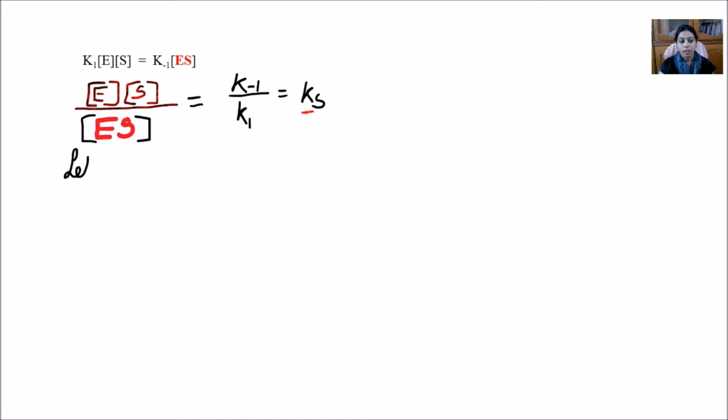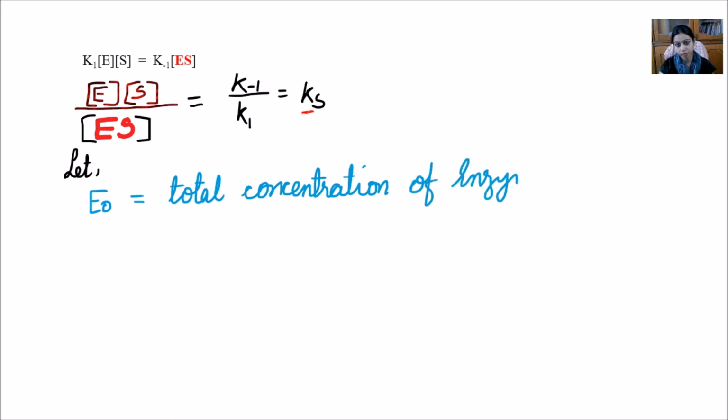Now, at any time, let E naught be the total concentration of enzyme. How will it be expressed? At any time, E naught will be equal to the free enzyme E, the amount of free enzyme which has not yet bonded with the substrate, plus the enzyme which has bonded with the substrate. So I can say that the free enzyme E will be equal to E naught minus ES.